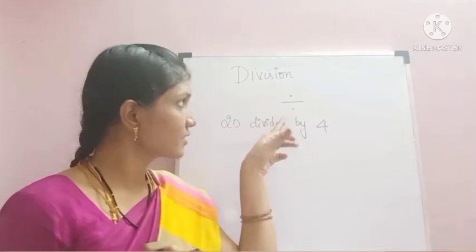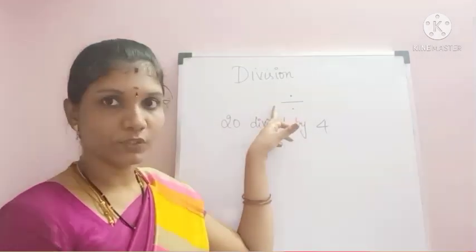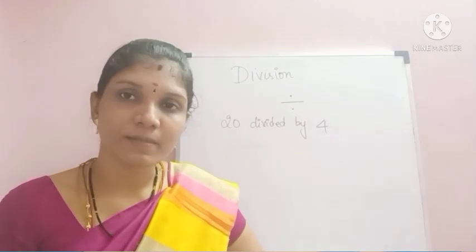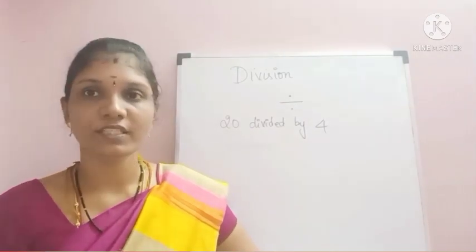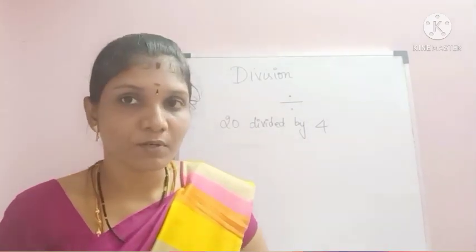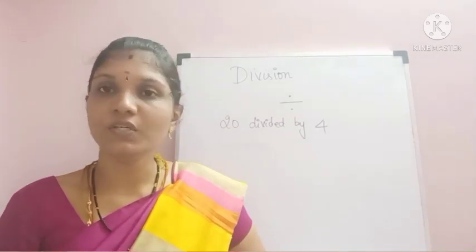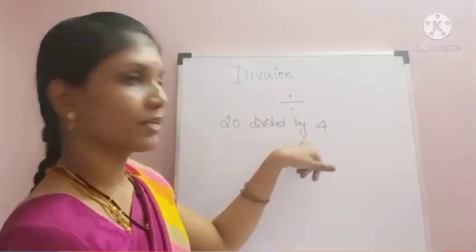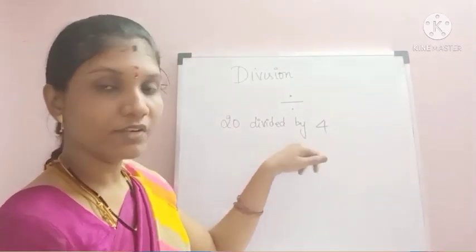See children, the symbol for division is this one. We use this symbol to represent division. Then, division is a process of breaking a number into equal parts. Now let us take one example: 20 divided by 4.